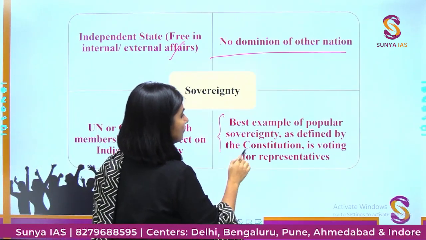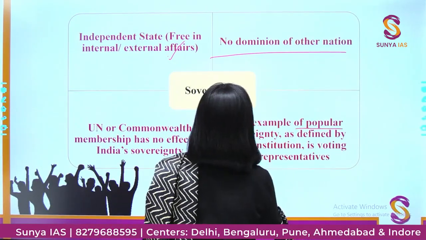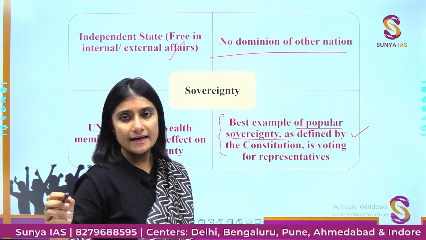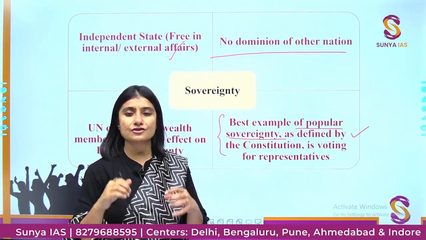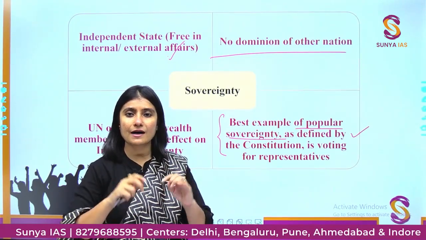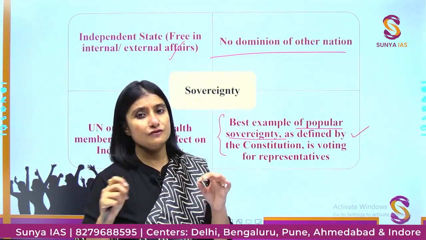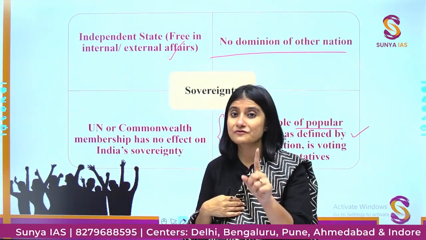And what do we mean by popular sovereignty? Popular sovereignty means that the power is in the hands of the people. People are the sovereign. The supreme power lies in the hands of people. So are we popular sovereign? Yes, we are.